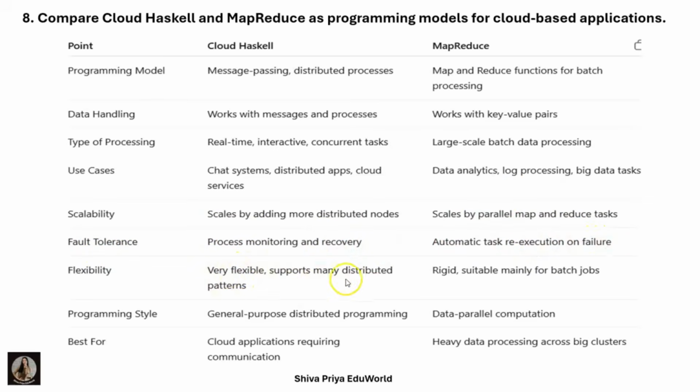It is very flexible, supports many distributed patterns, and it is rigid, suitable mainly for batch jobs. And the programming style is general purpose distributed programming. It is data parallel computation. It is best for cloud applications requiring communication, and it is best for heavy data processing across big clusters. This is all about Cloud Haskell and MapReduce.